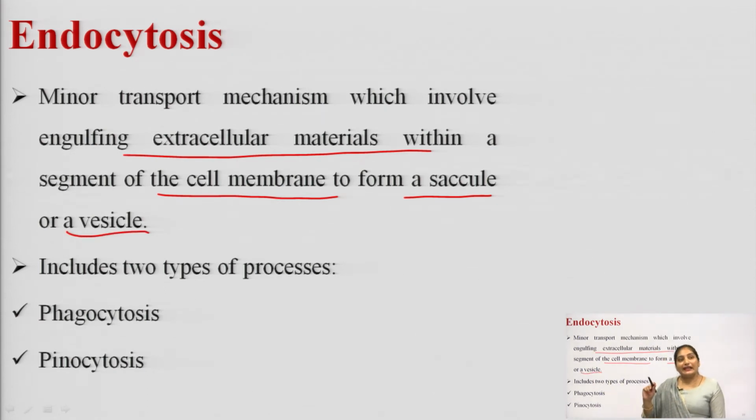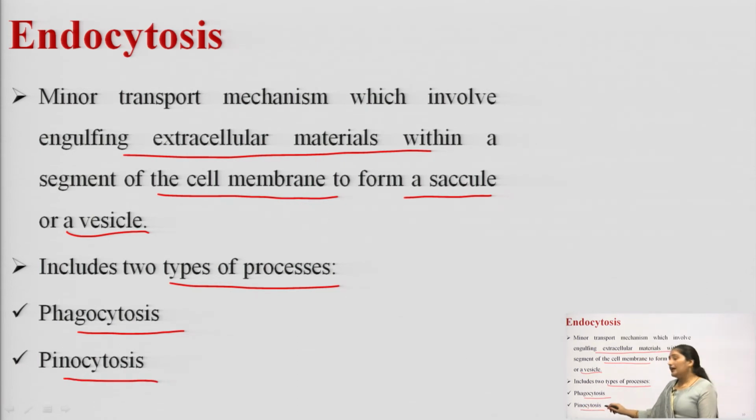Okay. So, this endocytosis process includes two types of processes. First is phagocytosis and second one is pinocytosis. Okay. Two types of processes are involved in this endocytosis process, phagocytosis and pinocytosis. What is phagocytosis? This phagocytosis is known as the cell eating.